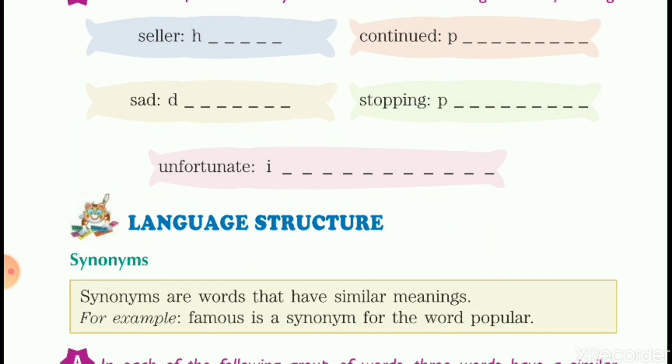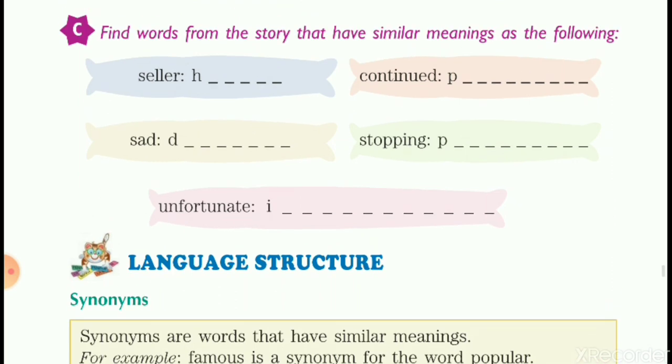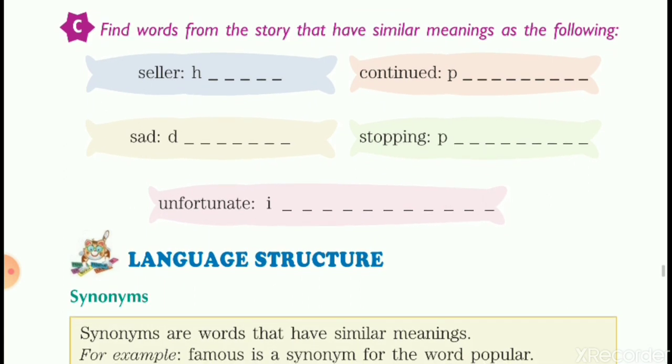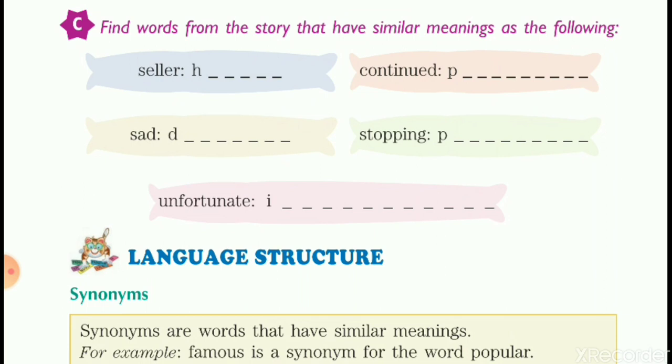Preventing. So again I'm repeating. Seller, hawker. Sad, dejected. Unfortunate, inauspicious. Continued, progress. Stopping, preventing. So students, I believe you have learned 5 new words from this lesson. Now you have enriched your vocabulary. Now let's try to frame sentences from some of these words.